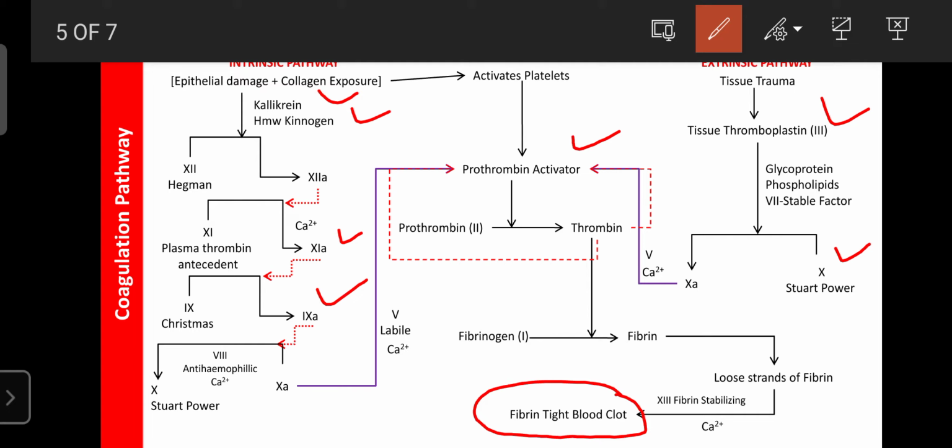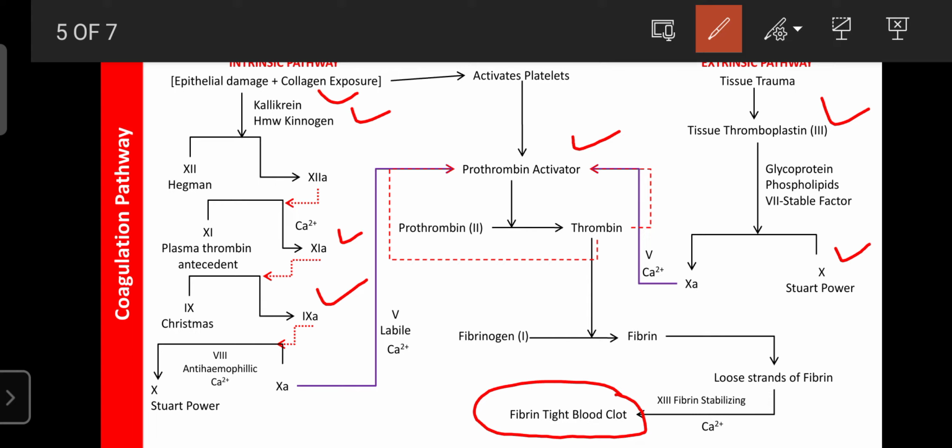In the presence of glycoprotein phospholipids, factor 7, the stable factor, in the presence of tissue thromboplastin, can activate factor 10, and further factor 10 activates the prothrombin activator in the presence of factor 5 and calcium. Once the prothrombin activator is activated, it converts prothrombin into thrombin, then thrombin converts fibrinogen into fibrin, then fibrin undergoes structural changes and forms strands. In the presence of factor 13 and calcium, a semi-solid like substance forms.